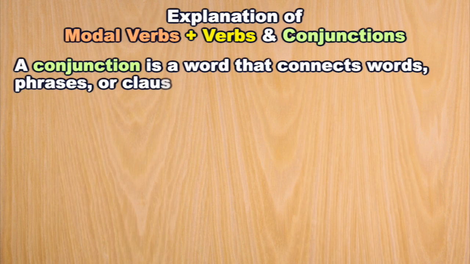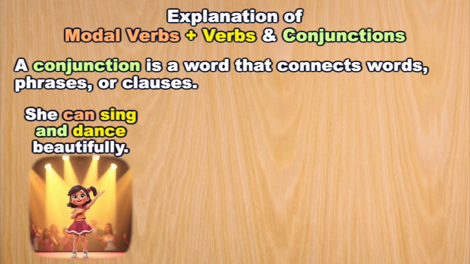A conjunction is a word that connects words, phrases, or clauses. Here are some common conjunctions with modal verbs: she can sing and dance beautifully. And connects the two verbs, can sing and dance.